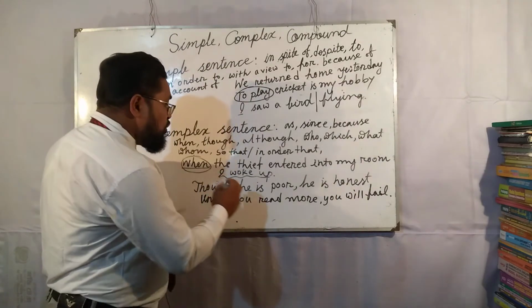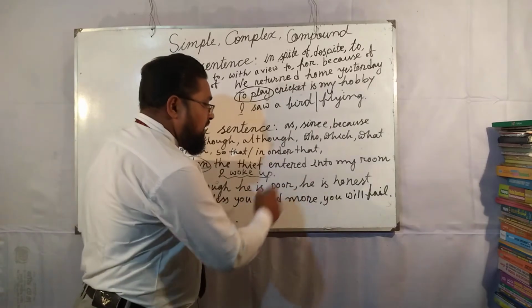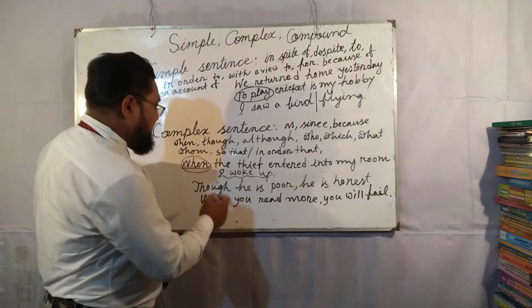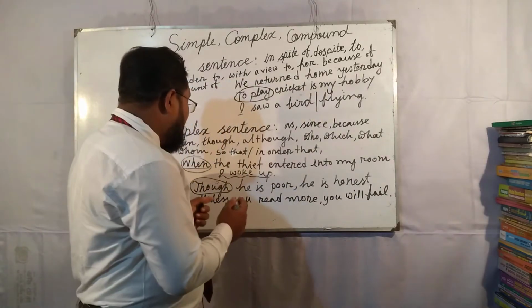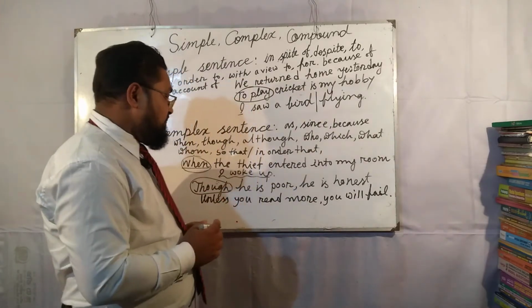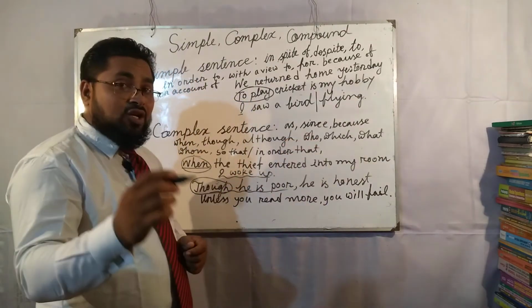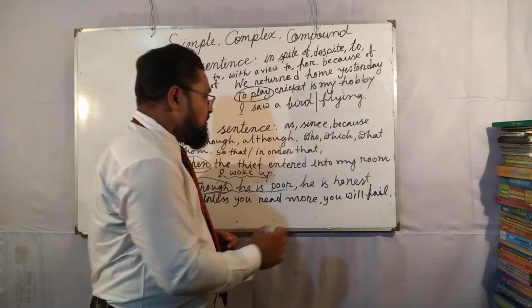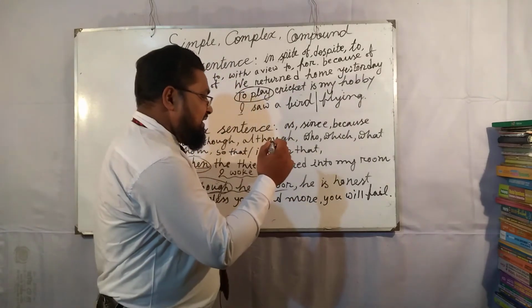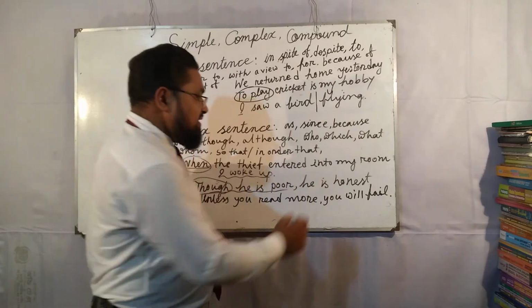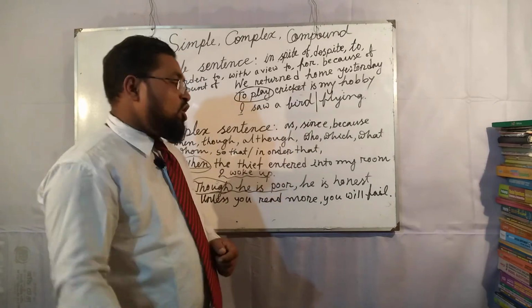Second sentence: Though he is poor, he is honest. Here though is a subordinating conjunction, so this is a subordinate clause. Here he is honest is the principal or independent clause. This clause does not depend on other clauses to express the meaning of the sentence.